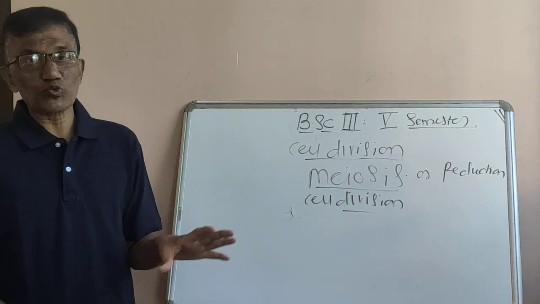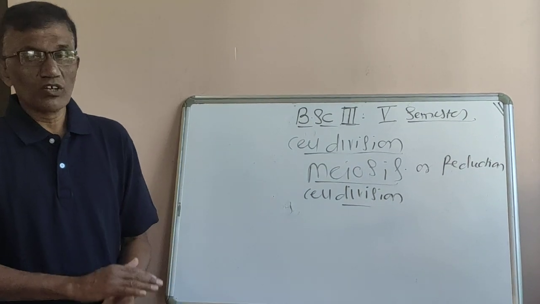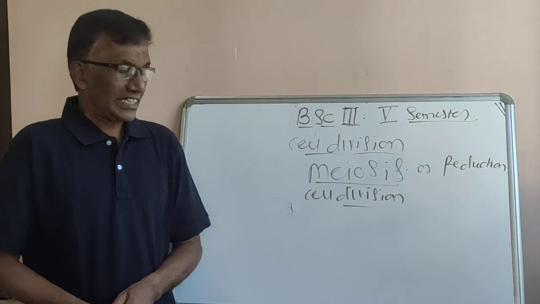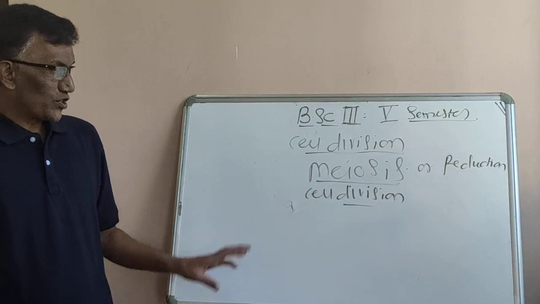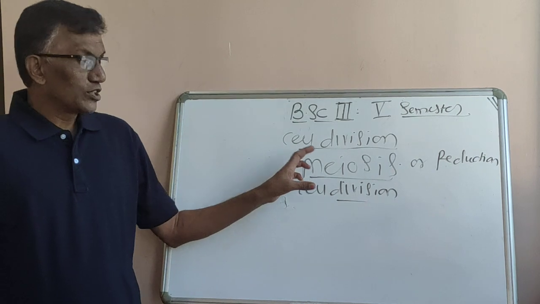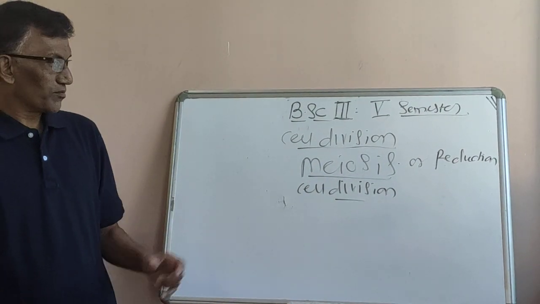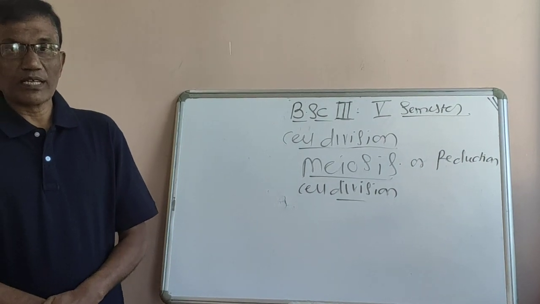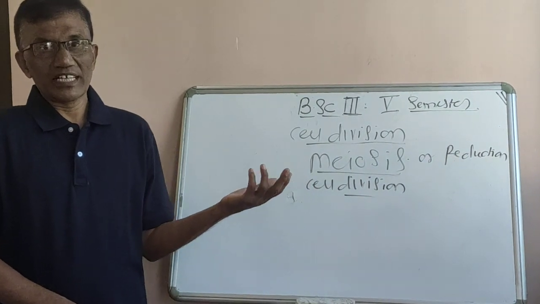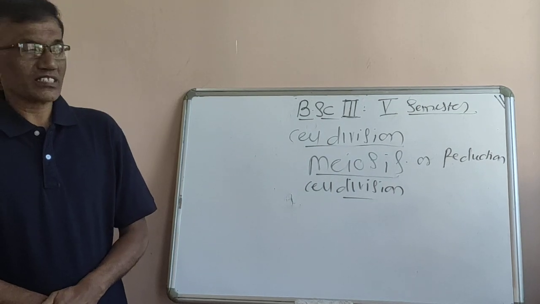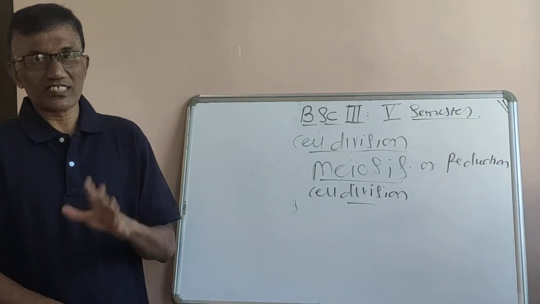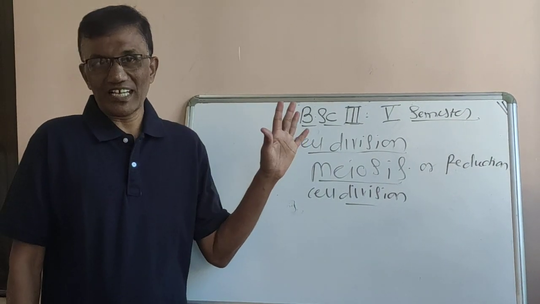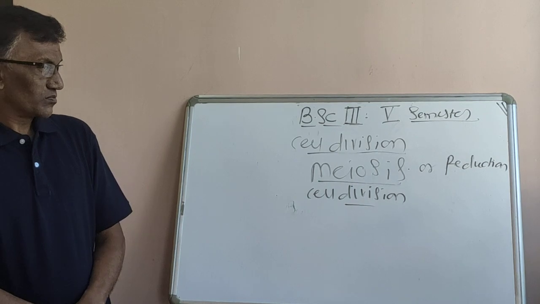It is very important to maintain the chromosome number constant from one generation to the next. Another important aspect is that after meiosis, four haploid daughter cells are formed from the parental cell. But in mitosis, only two daughter cells are formed. That is the main difference between mitosis and meiosis types of cell division.